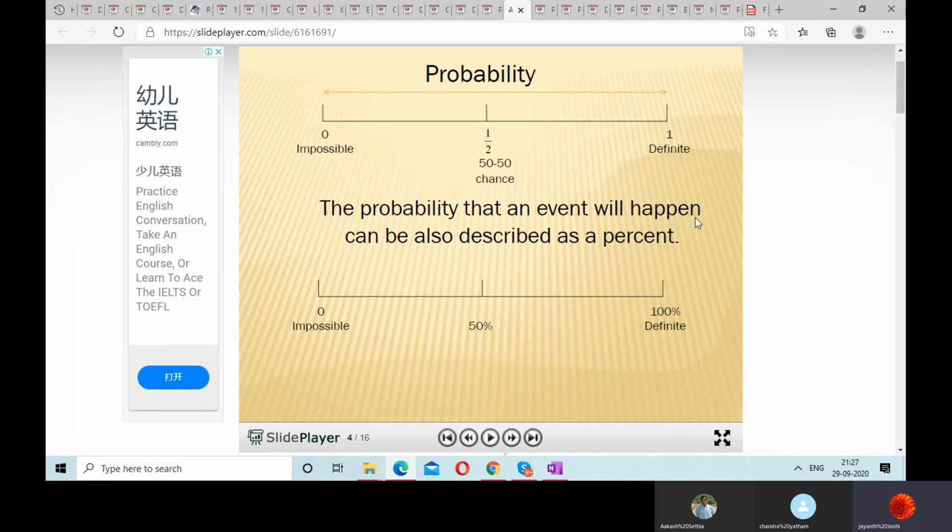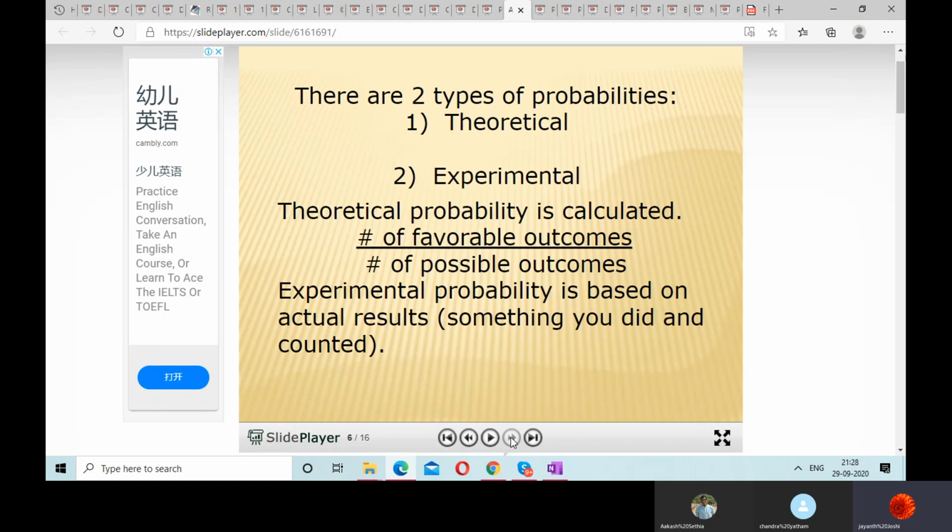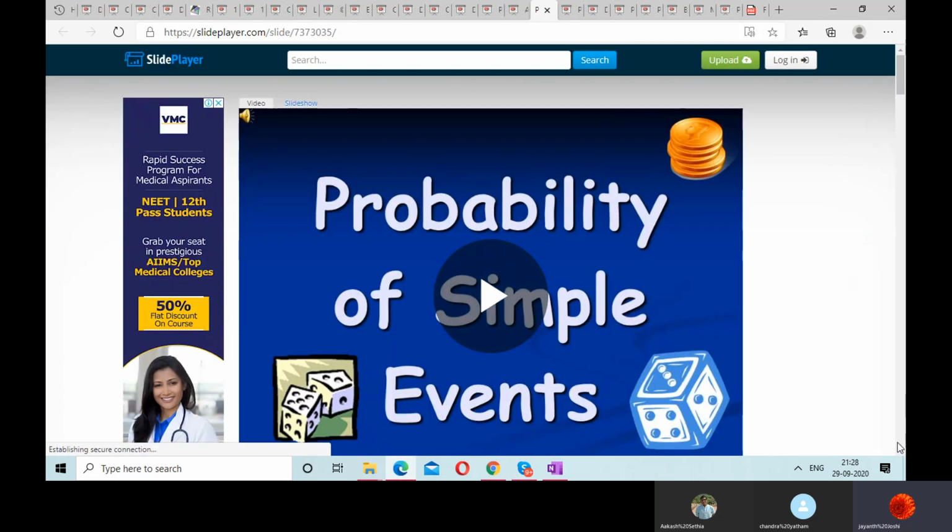So probability that an event will happen can also be described as a percent. Impossible things we don't think it may happen. 100% means definite, that you're always concerned that this will happen, and either that can happen or it may not happen, that is 50-50%. So let us see some other kind of example for distributions.